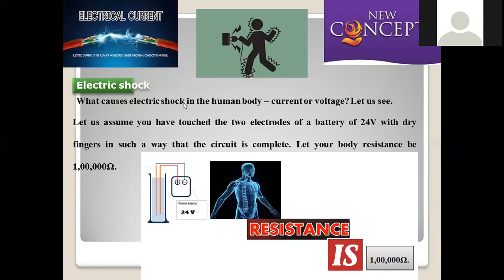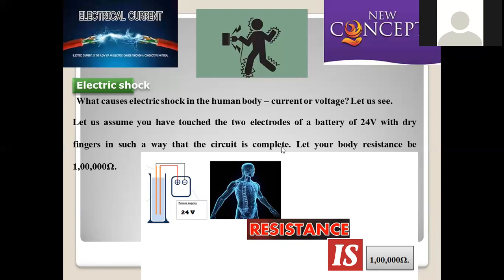Let us see what causes electrical shock in the human body. Let us assume that we have touched 2 electrodes of a battery of 24 volts with dry fingers, in such a way that the circuit is completed. Let our body resistance be 1 lakh ohms, for example. The human body possesses a resistance of 1 lakh ohms, which is extremely large, so our human body is enough to resist this current passing through us.